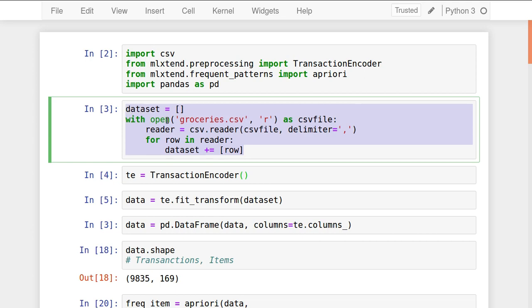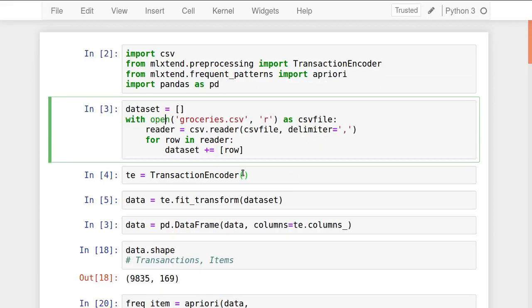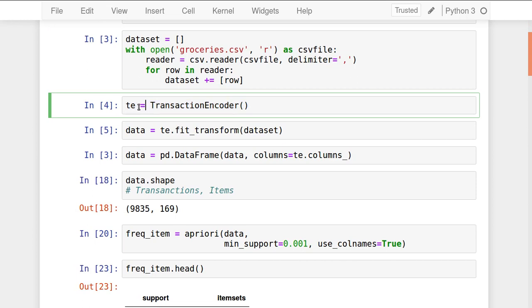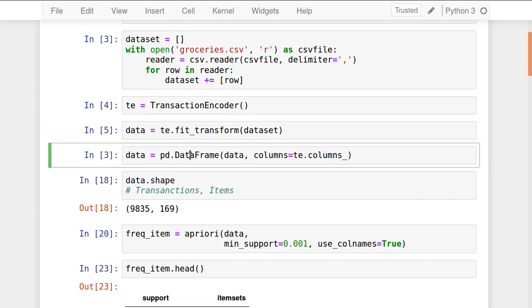So all the data will be read in the form of list format, just as shown over here. The data is huge, that's why I'm not showing it here. Now I got this data. Now let's do the transaction encoding. So T is equal to TransactionEncoder. Okay, it's created the object over here, and after that we are going to transform your data set in this particular format. And once the data is transformed, then we are converting the data into data frame format.